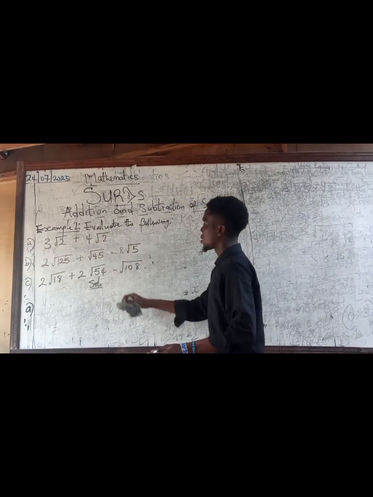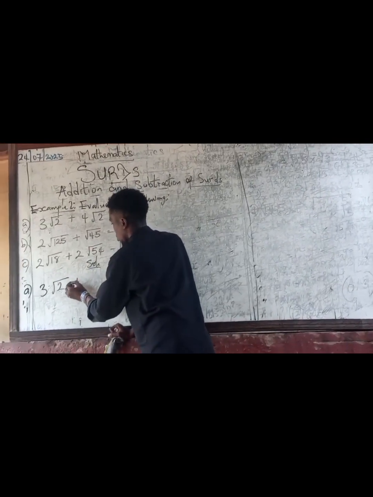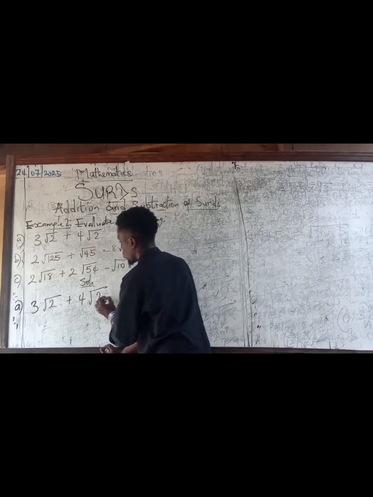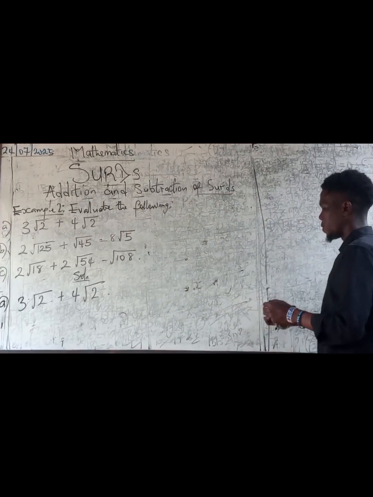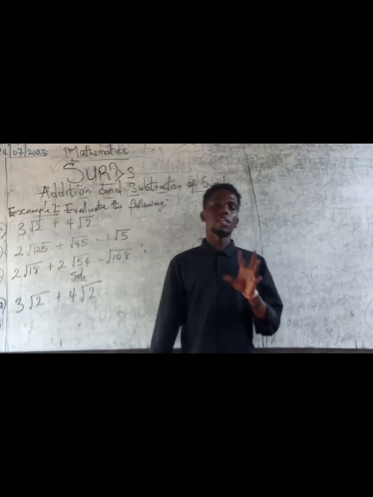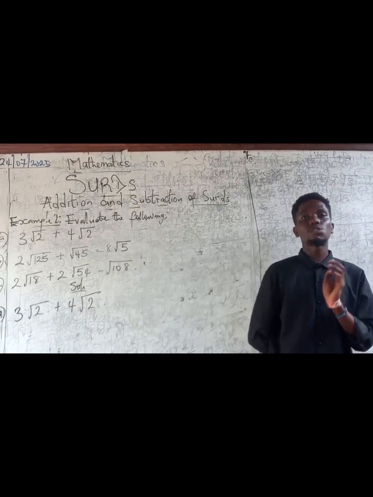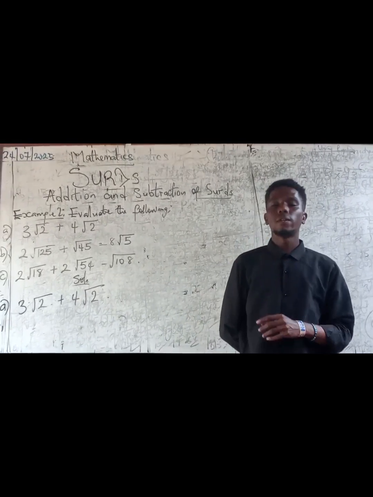So it says this is 3 root 2 plus 4 root 2. So how do we add surds? That is the question. Now let me say this before we go on. When it comes to addition and subtraction of surds, this rule applies to both.